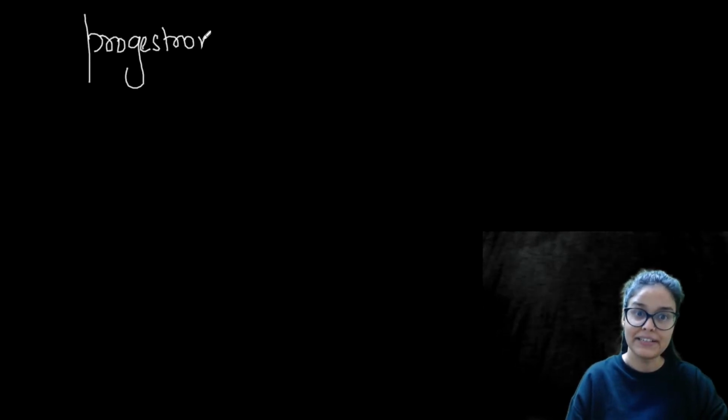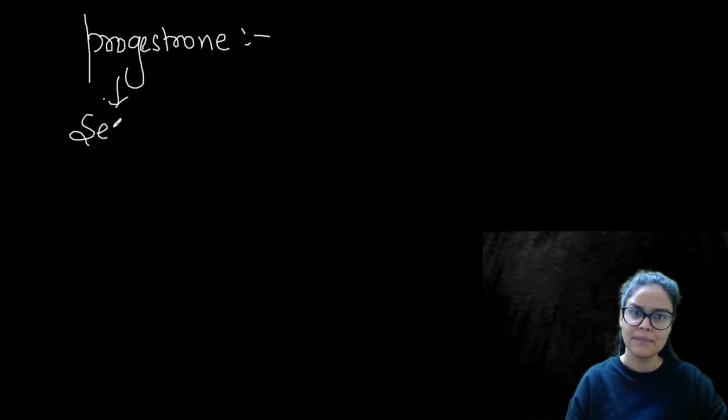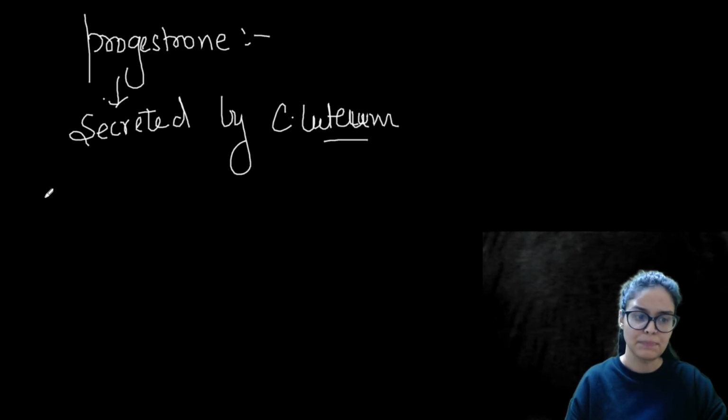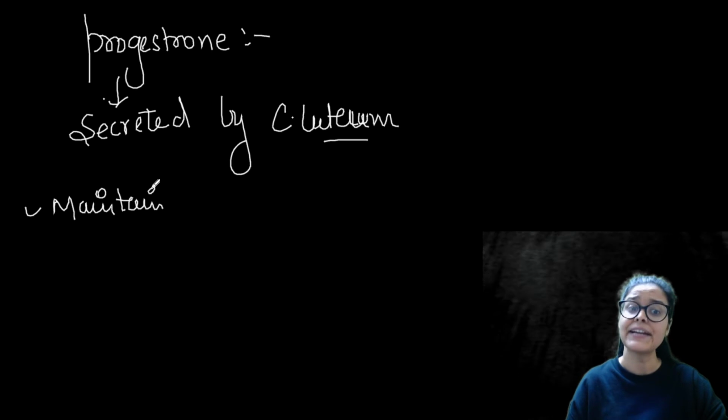When we discuss the progesterone hormone, it is secreted by corpus luteum. Its purpose is to maintain the thickness of the endometrium wall.